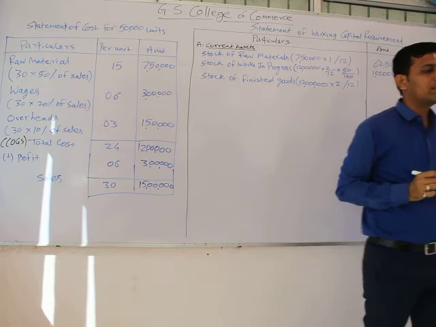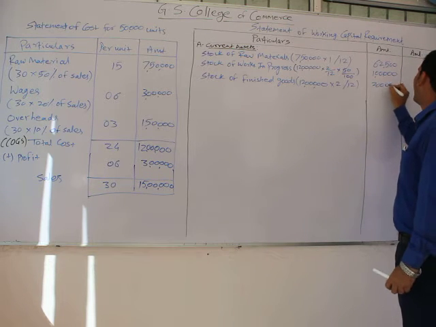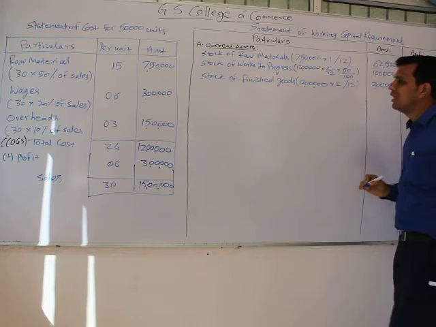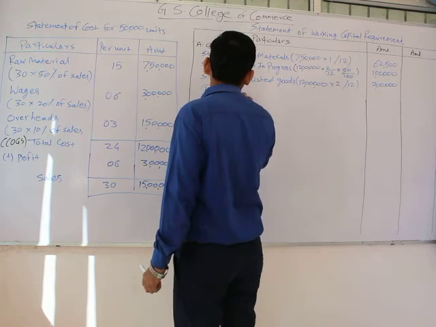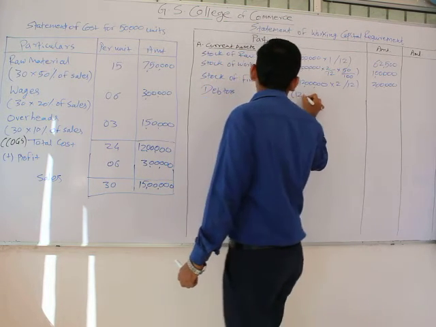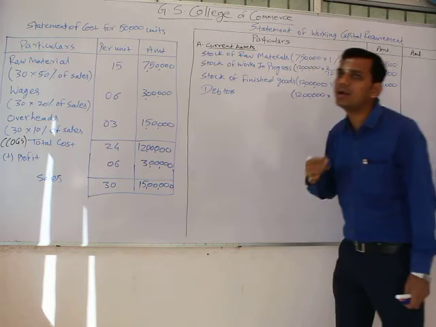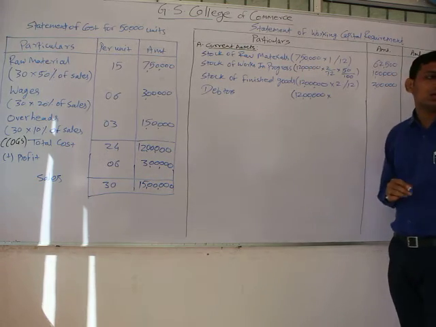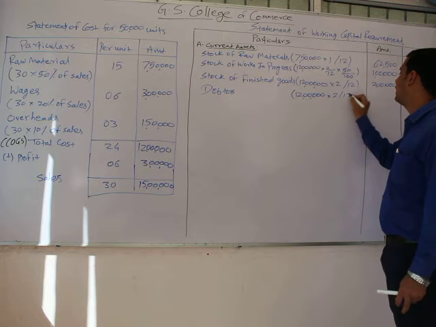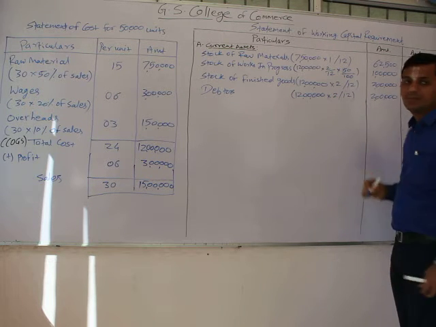It would equal 2 lakh. Then we have to calculate the amount for debtors, 12 lakh. Then we refer to the question for the credit period allowed to our customers, which was 2 months. Therefore 2 divided by 12, again it would be 12 lakh.